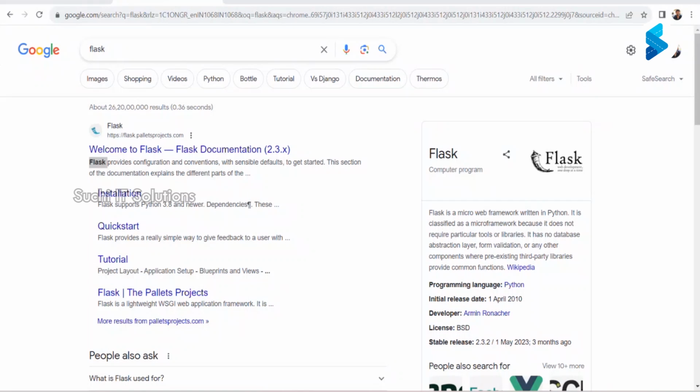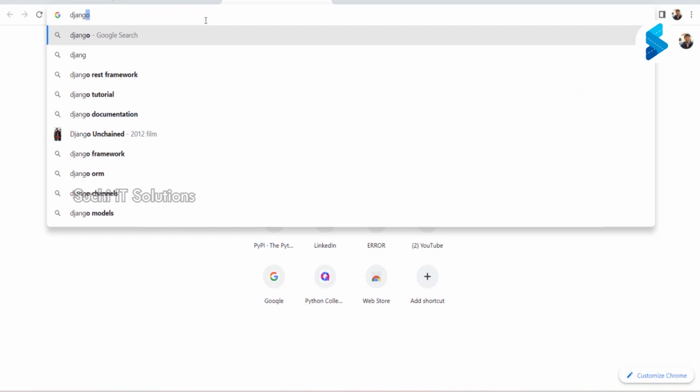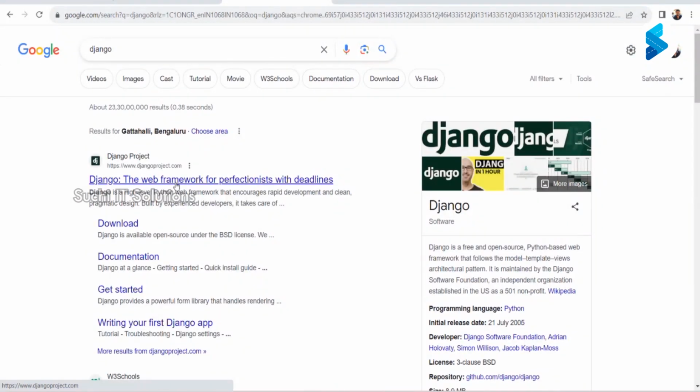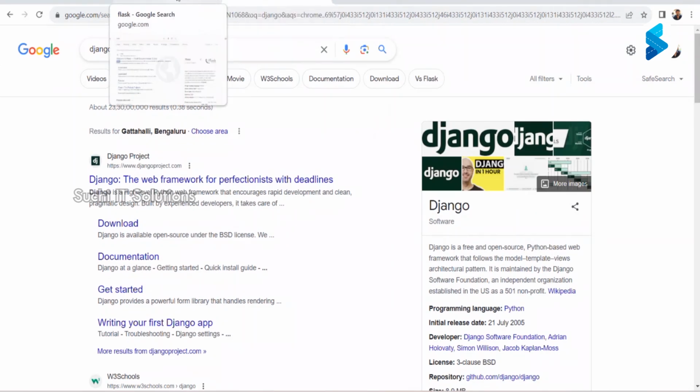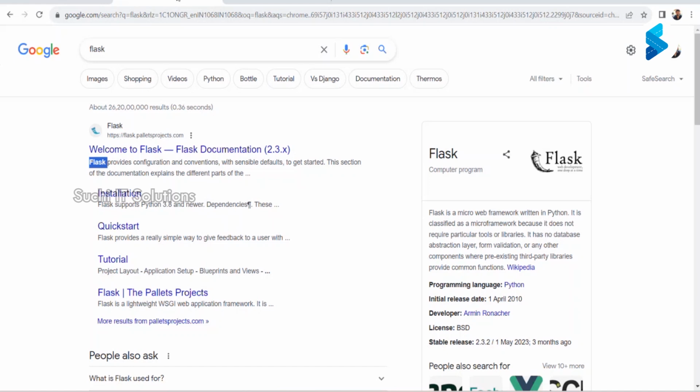So as I had already mentioned, we would be going through a framework called Flask. In order to build our web applications, we'll be using Flask. In Python, there are two major frameworks. One is Flask, another one is called Django, right? Let me show that to you as well. The other one is the Django framework. Both are pretty famous. Either we can go with Flask or go with Django. Both are good frameworks, but we'll be going with Flask for our course.